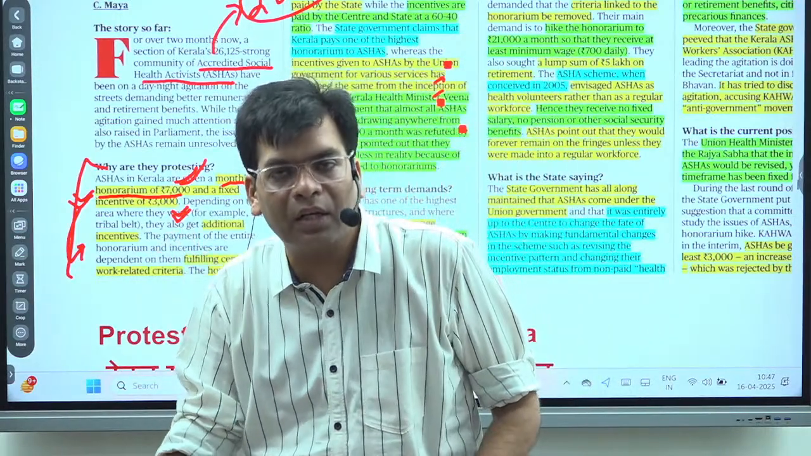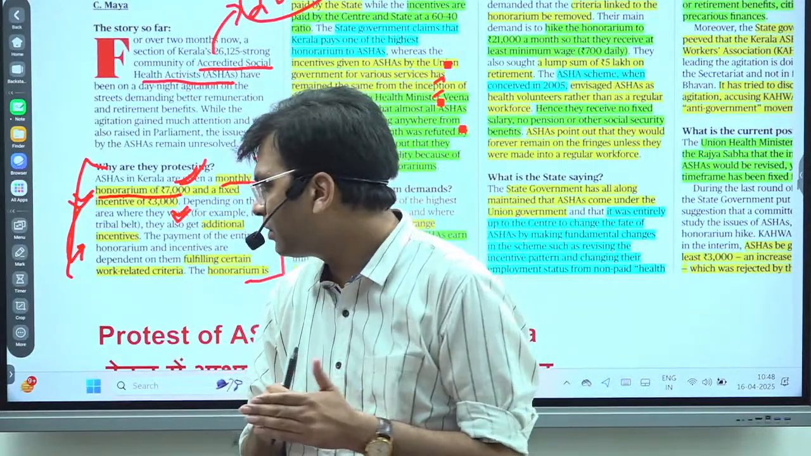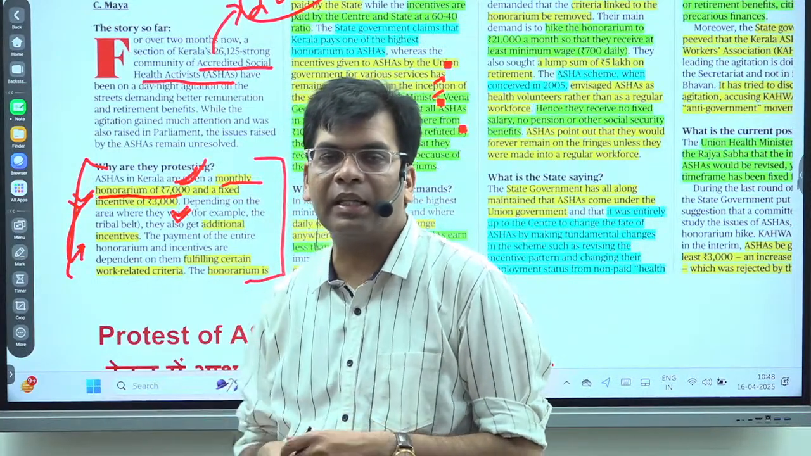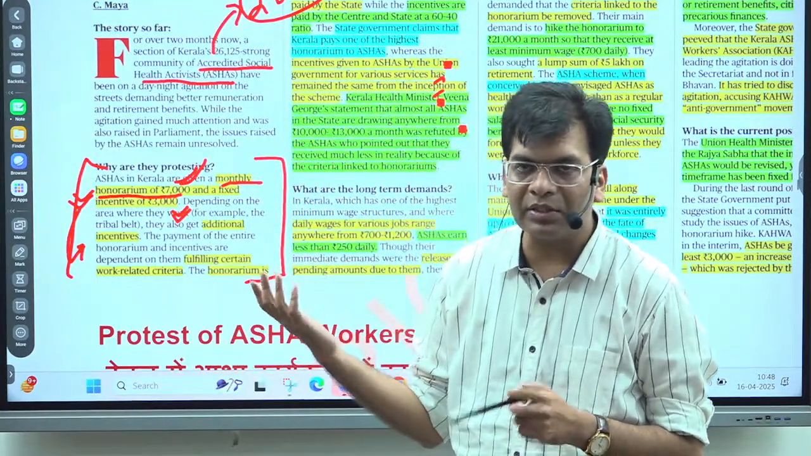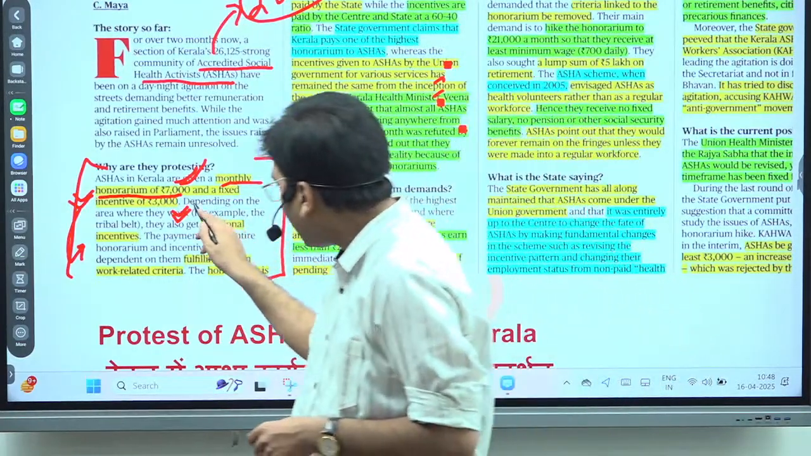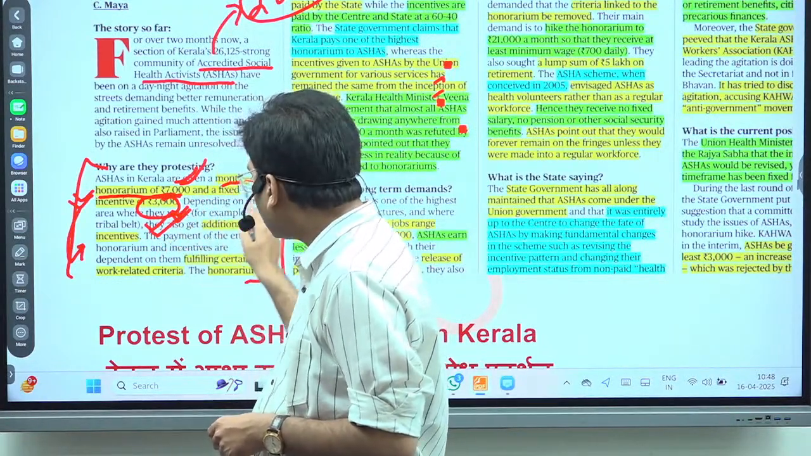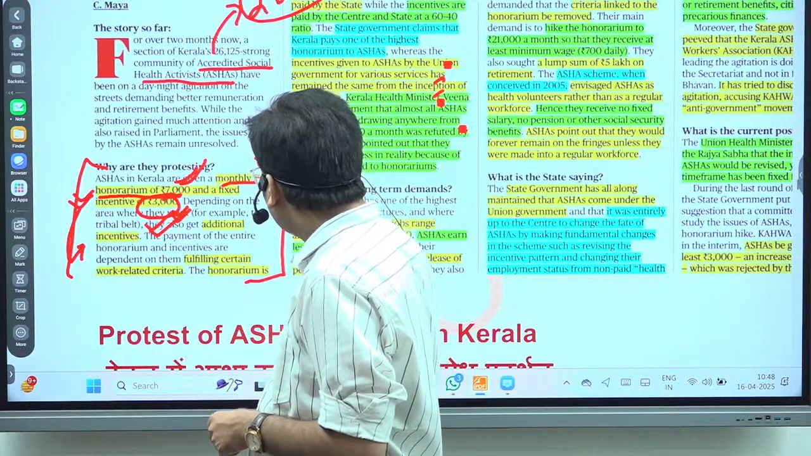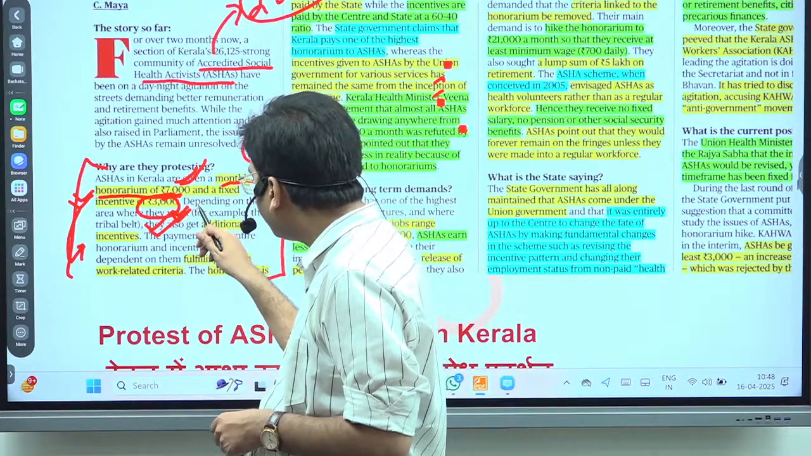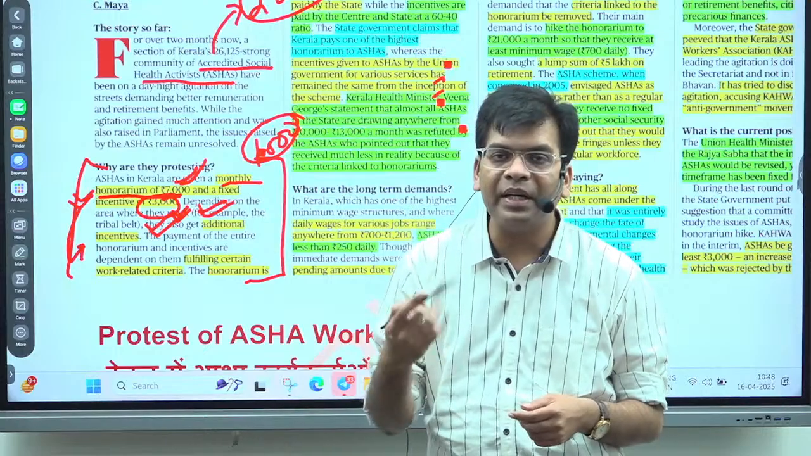The Kerala government is claiming that they are providing 7,000, and that this is the highest among the states. Other states are not providing even 7,000. The 3,000 is the incentive provided by the union government. So the total could be 10,000. Besides, this 10,000 is not the maximum; it could increase on the basis of where they are working.